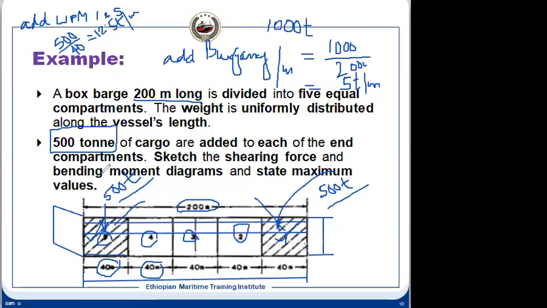So in compartments 1 and 5, up to here, we have the additional weight of 12.5, and the additional buoyancy is throughout the ship length. So what does it mean if we now construct the mass diagram and our buoyancy diagram, how will it look?